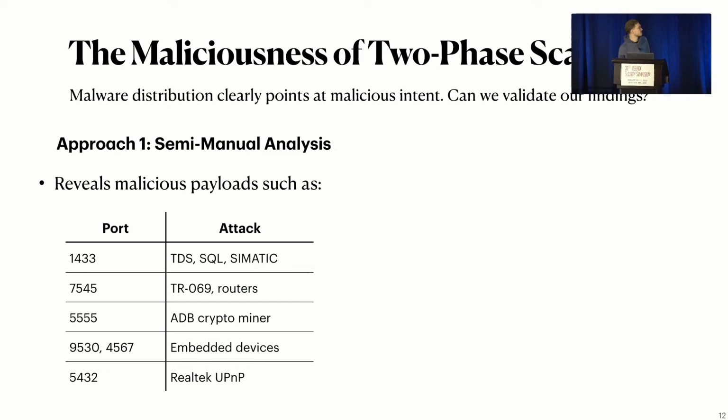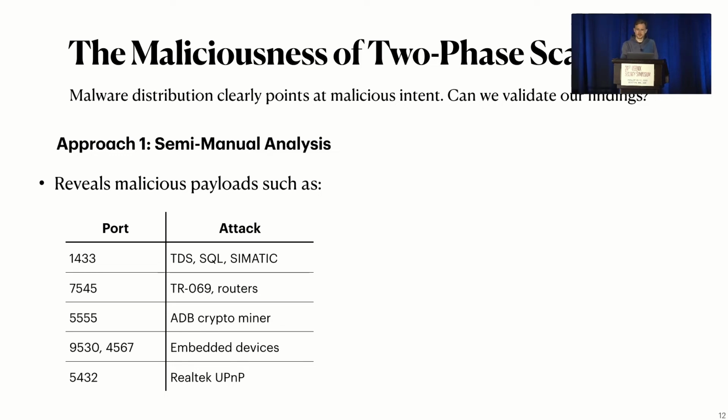We found more attacks. We already saw port 1433 and 7547 in the most commonly scanned ports, but there are others, such as an attack on ADB via port 555 that installs crypto miners. There are attacks on embedded devices that hijack them and gain control. There's a Realtek UPnP exploit and more.